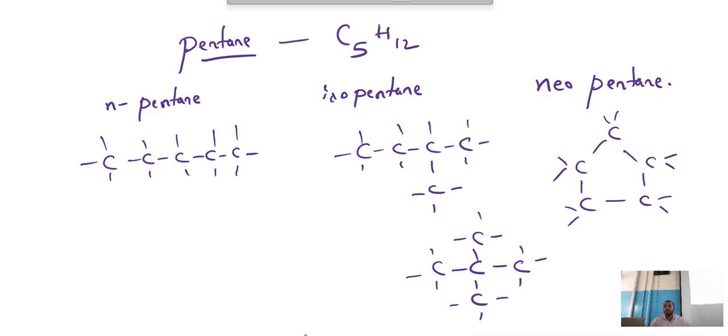Is the concept clear? N-pentane, isopentane, neopentane. So these are the isomers of pentane. Clear? Sure. Next question.